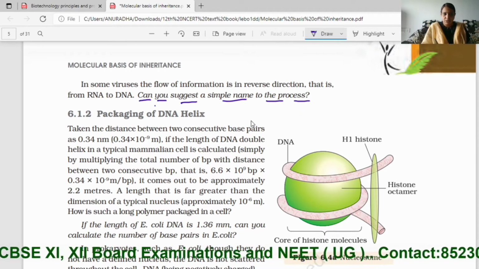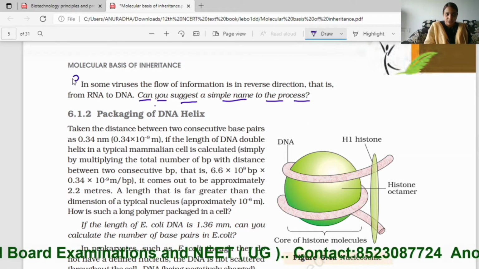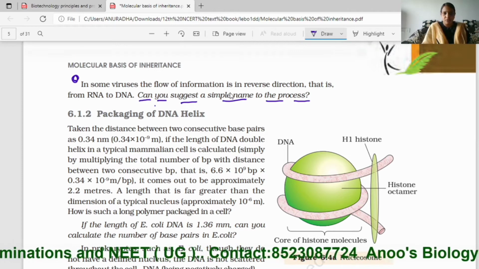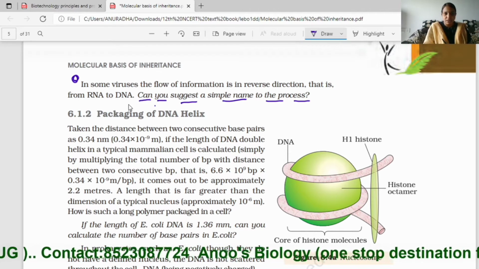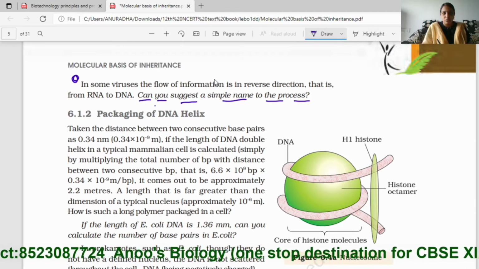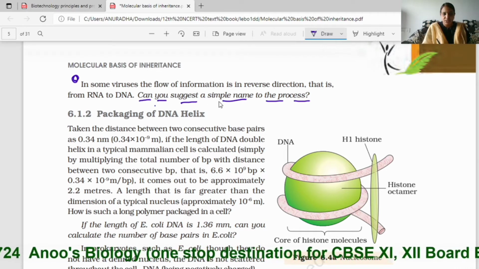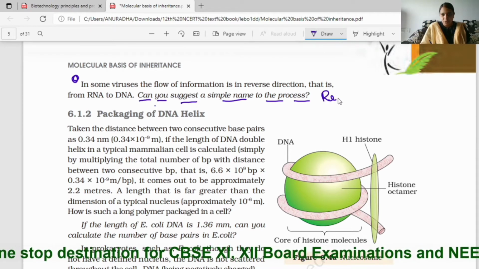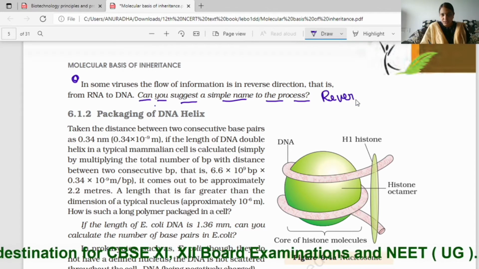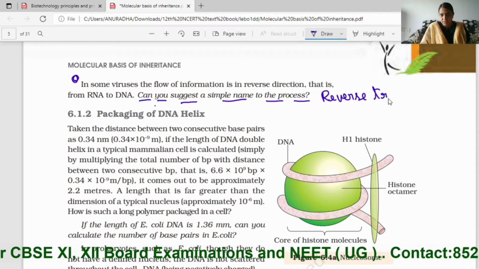Can you suggest a simple name to the process? What is this process? In some viruses the flow of information is in reverse direction, that is from RNA to DNA. So what is that process of flow of information called? Can you suggest a simple name to this process? The simple name to this process is reverse transcription.